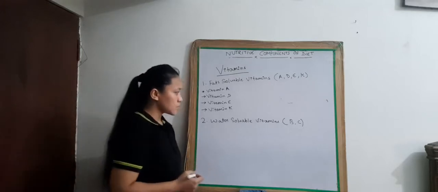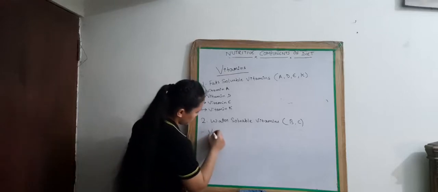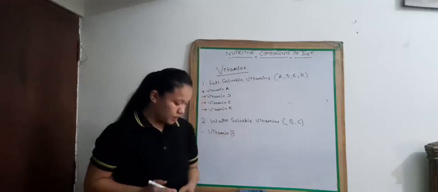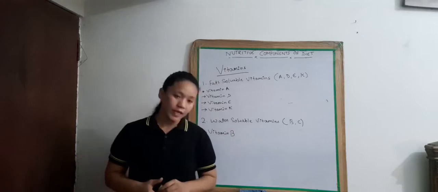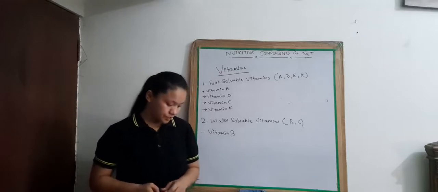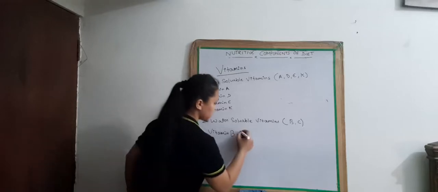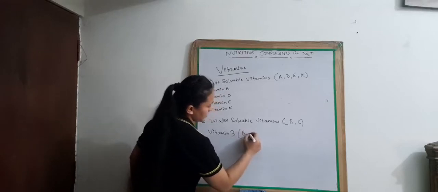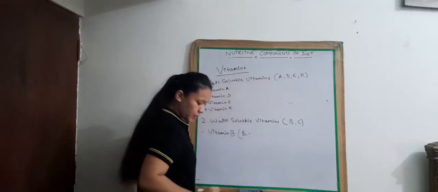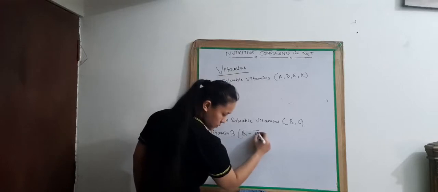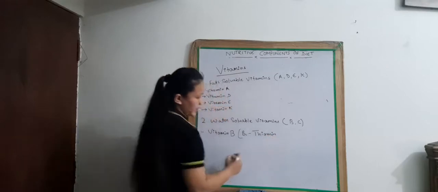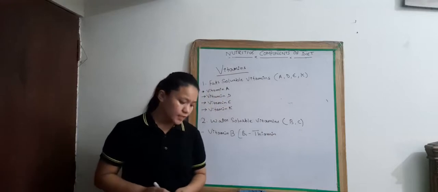Vitamin B. There are various types of vitamin B like vitamin B1, B2, B3, B12, etc. Vitamin B1 is also known as thiamine. It helps in growth and development.